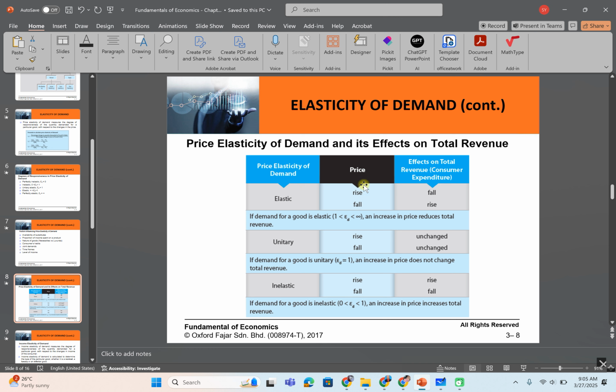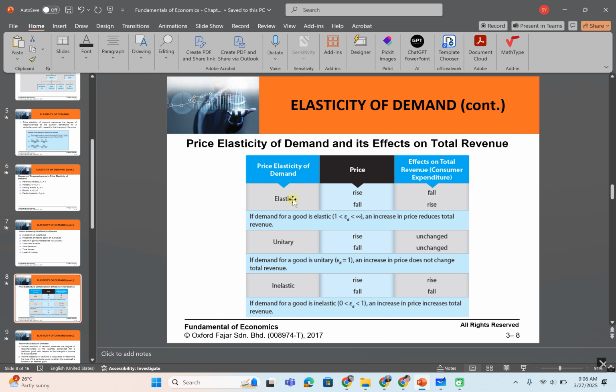So here, price elasticity of demand and its effect on total revenue. It shows that when demand for a good is elastic, a price increase will cause the total revenue to decrease. Why? Because the law of demand states that when the price increases, the quantity demanded decreases.